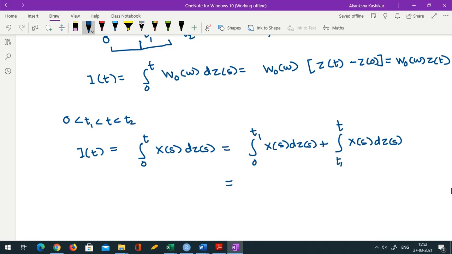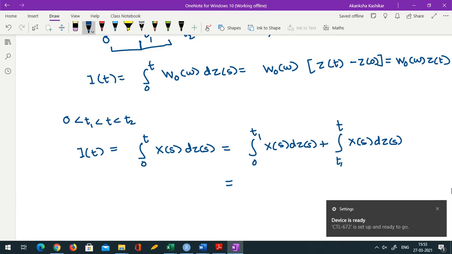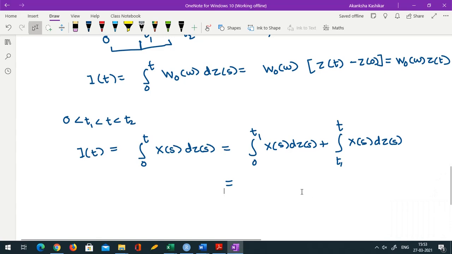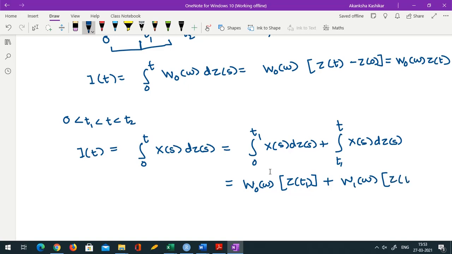Okay, so far. Now what can I say about 0 to t1? Over this interval 0 to t1, xs is constant, so it is w naught omega. It becomes z of t1 minus z naught, which is 0, plus here it becomes w1 omega times the integral of dz between t1 and t, so it is z t minus z t1.